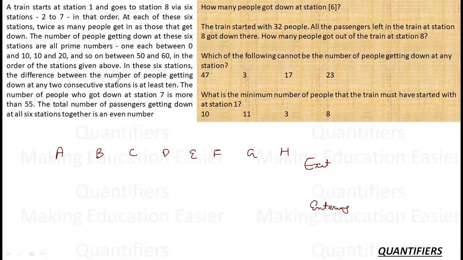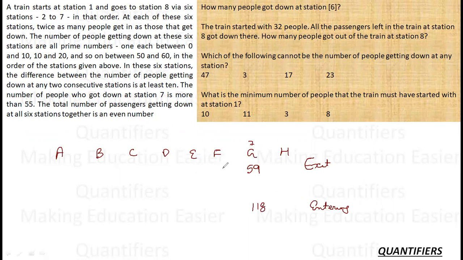Now what is given over here? The number of people who got down at station 7 is more than 55. So the number of people who get down at station 7, which means station G, is more than 55. So can I say there is only one possibility, that is 59. So 59 people must have got down here, so the entry must be 118.